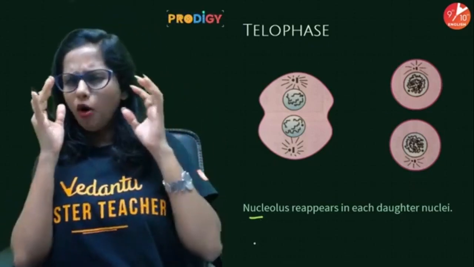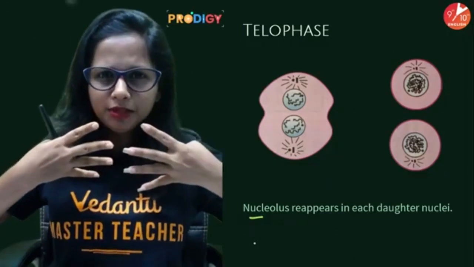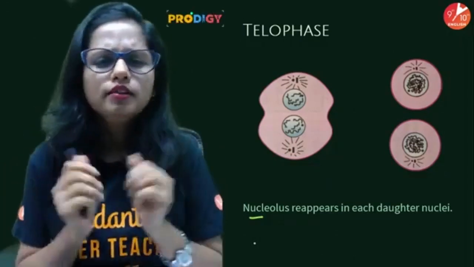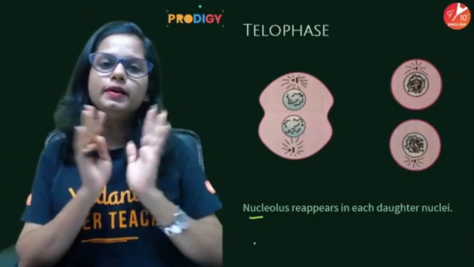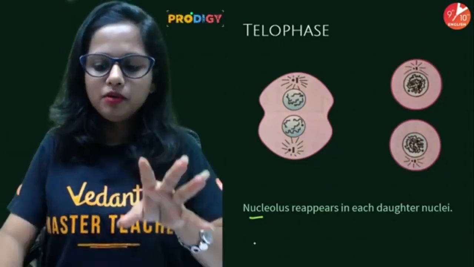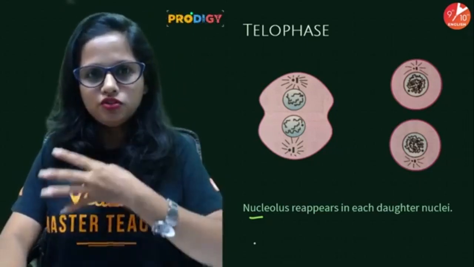Now if you properly see, are the spindle fibers present? No, the spindle fibers are not present. So spindle fibers also disappear. These are the 4 stages of mitosis.